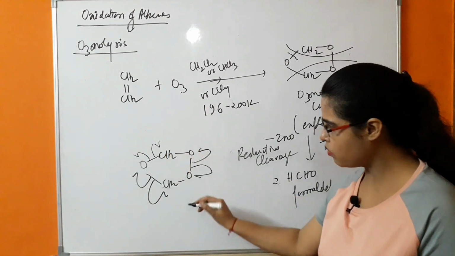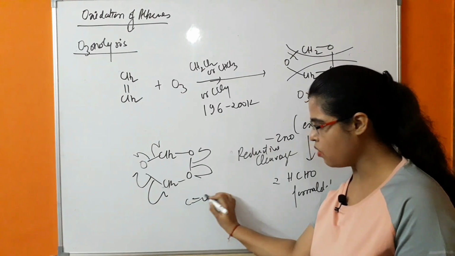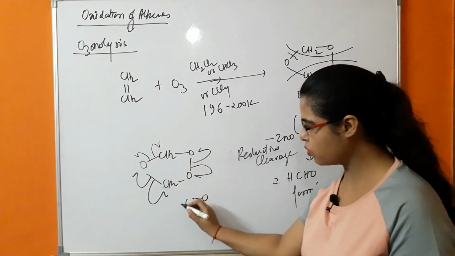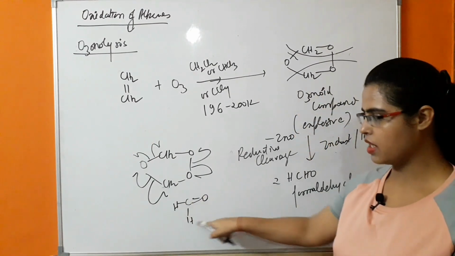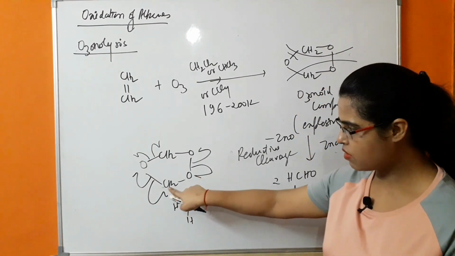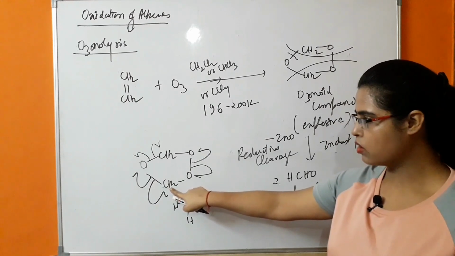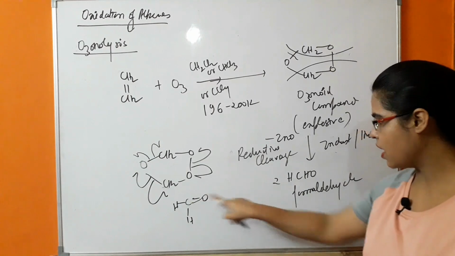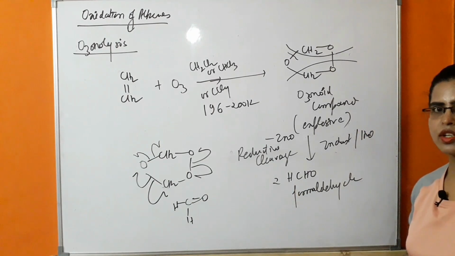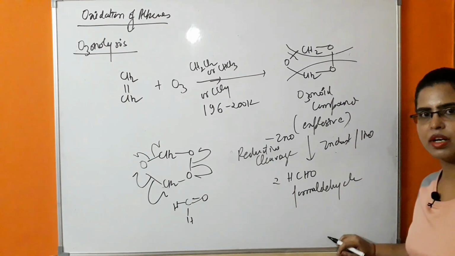When a double bond is formed between carbon and oxygen, and there are 2 hydrogens, the tetracovalency of this carbon is followed. Similarly in this case, there will also be double bond formation between carbon and oxygen. Because of that, 2 molecules of HCHO will be obtained, that is formaldehyde.